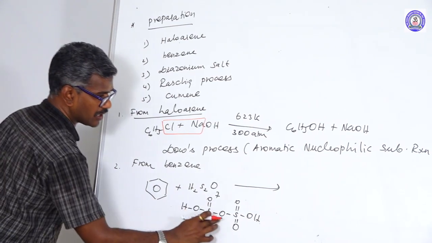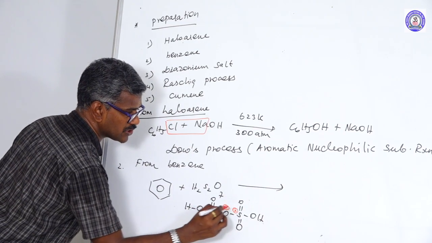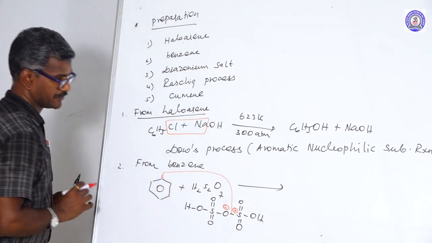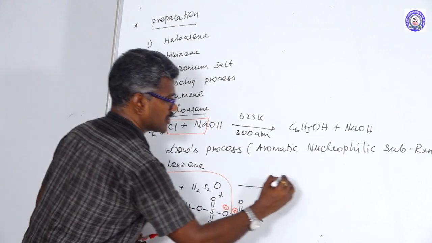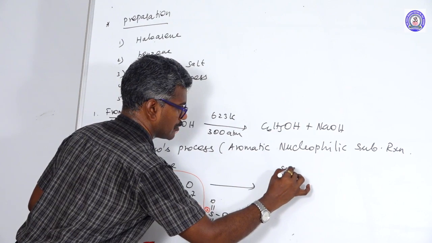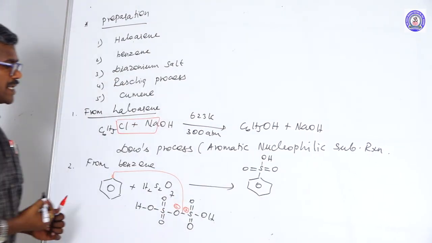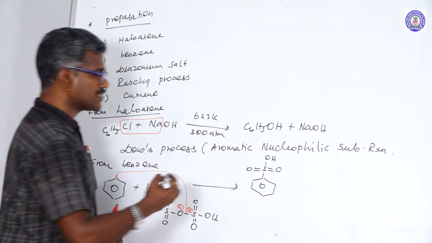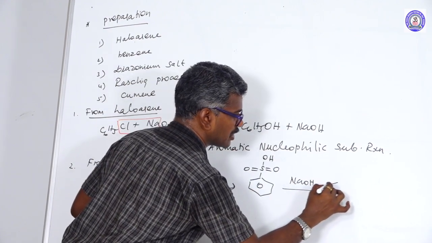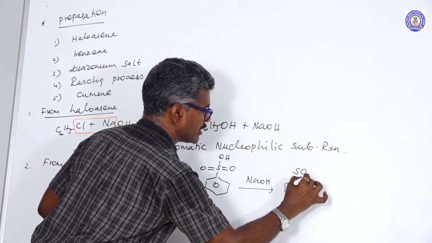This sulfur and oxygen have different electronegativity. This is the negative charge, this is the positive charge. This bond undergoes break. This reacts with benzene to form benzene sulfonic acid. This benzene sulfonic acid again reacts with NaOH to form SO3Na.